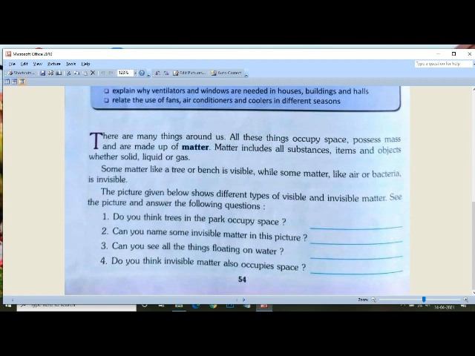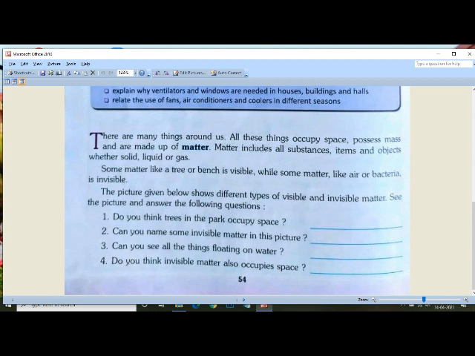Some matter like a tree or bench is visible, while some matter like air or bacteria is invisible, but they are also matter. So now there are a few questions given. You have to answer these questions by seeing the diagram.